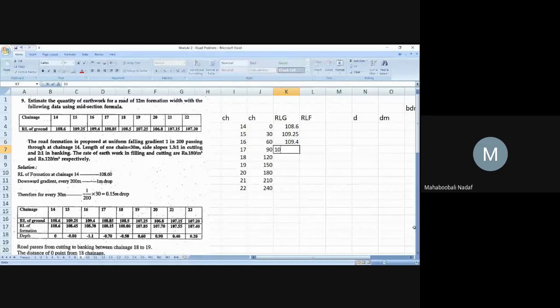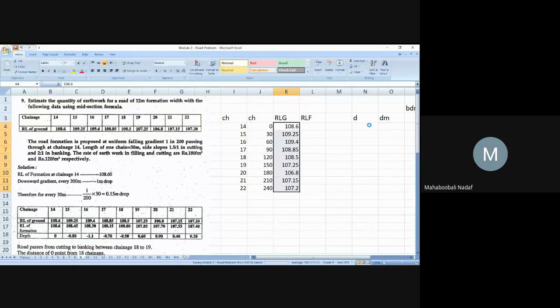109.4, 108.85, 108.5, 107.25, 106.8, 107.15, and 107.20. These are the RLs of ground, RLG.